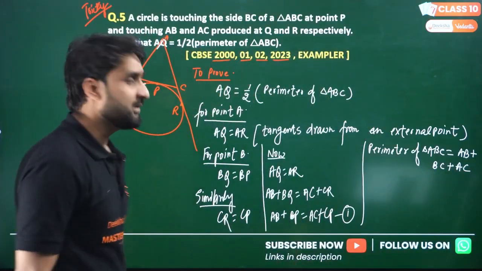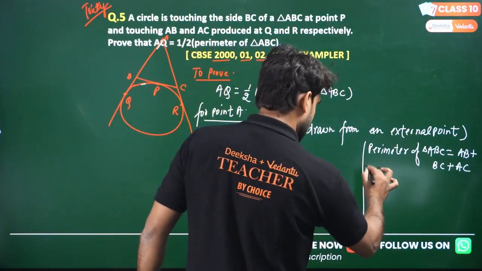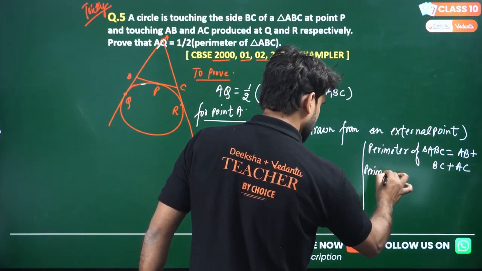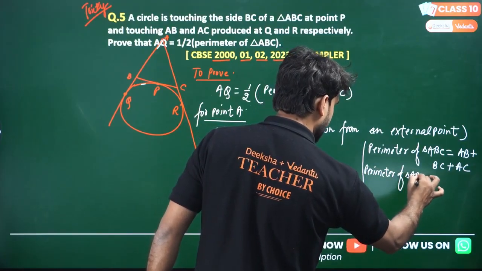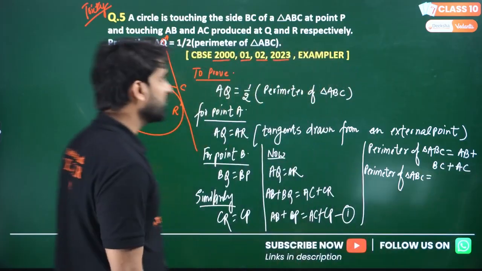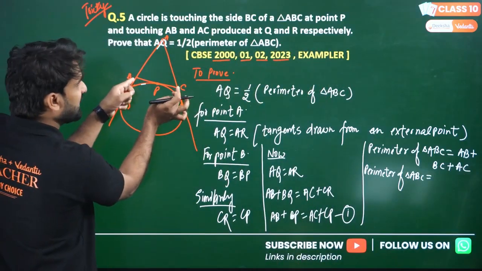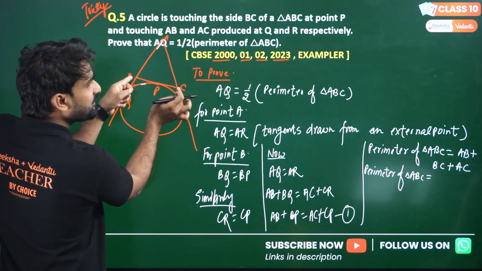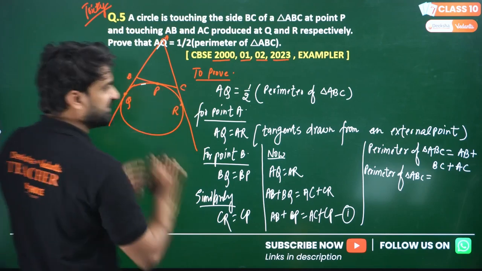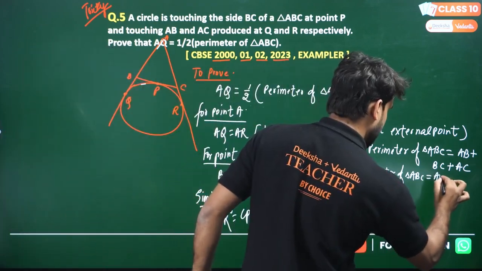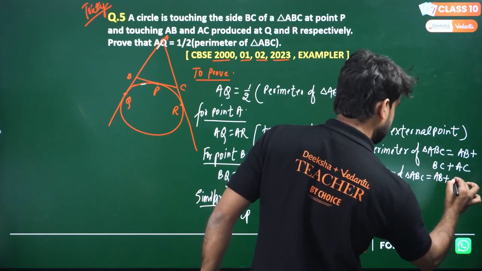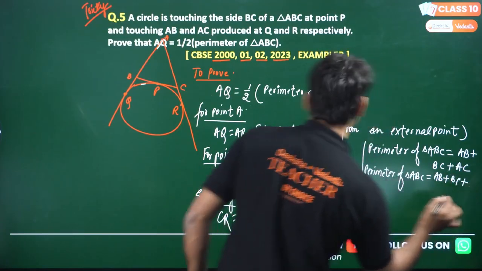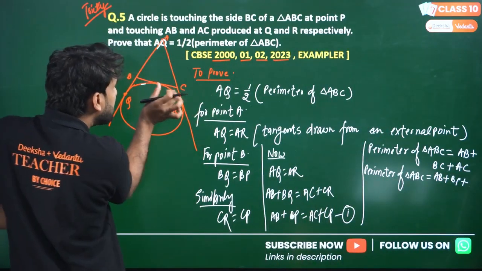Is it clear? Now look at the magic. Perimeter of triangle ABC. My dear lovely kids, what is this BC? Can we write this BC as BP plus PC? Wow. AB plus this BC, the middle one, can be written as BP plus PC.